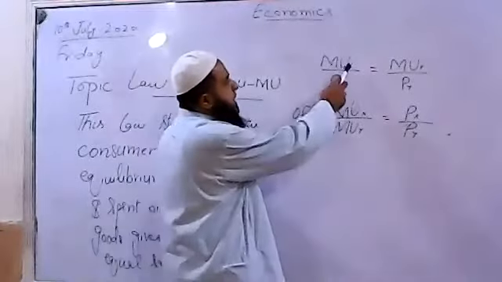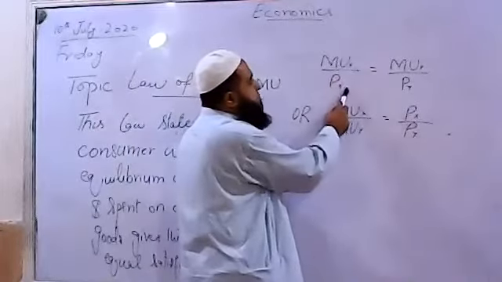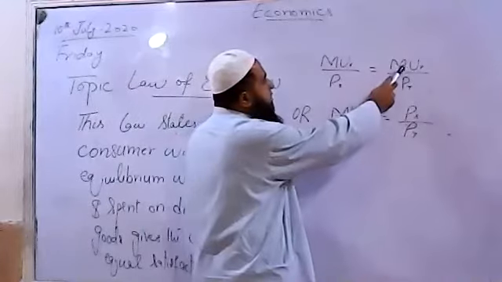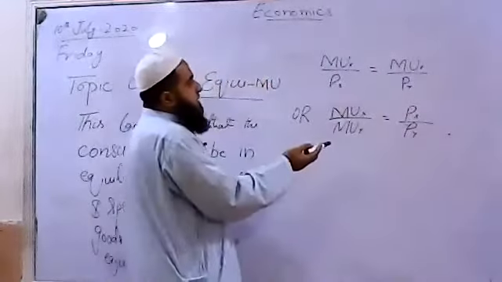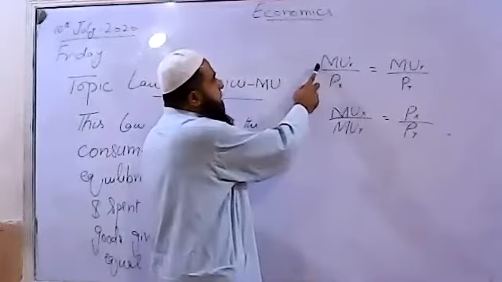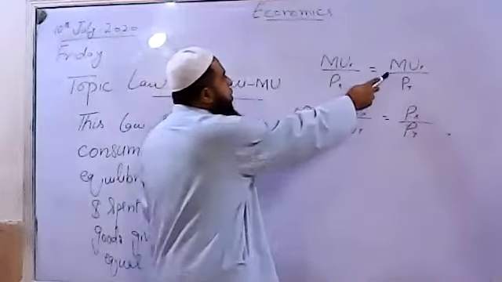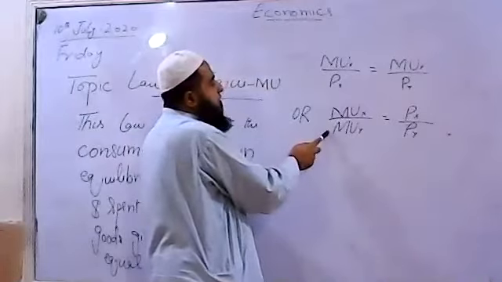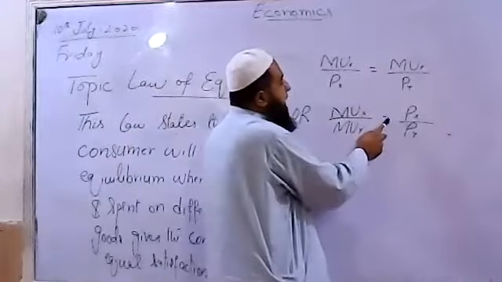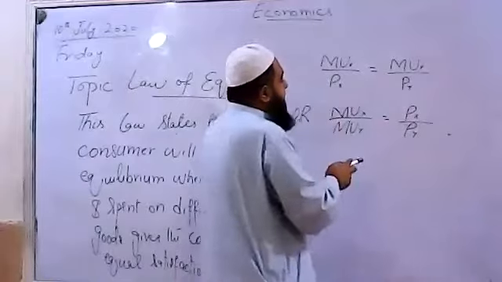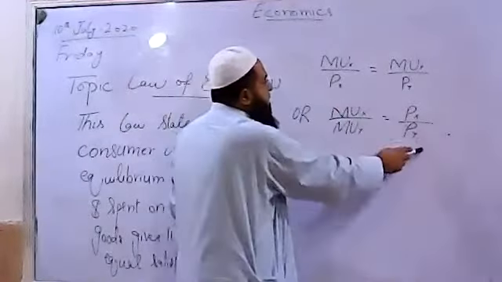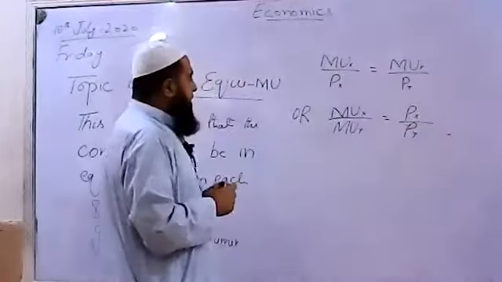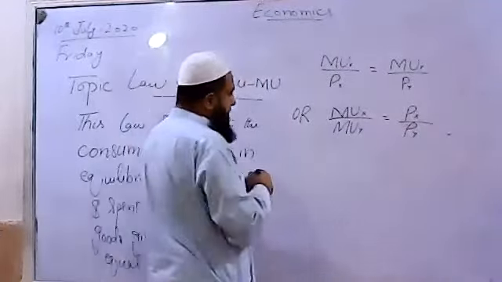So this is the marginal utility of X over its price should equal the marginal utility of Y over the price of Y. Or reciprocally, we can say marginal utility of X over marginal utility of Y should equal the price of X over the price of Y. That means their marginal utility ratio should equal their price ratio. Now I give you a numeric example.